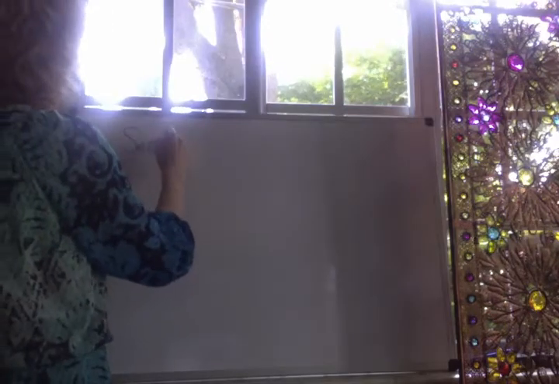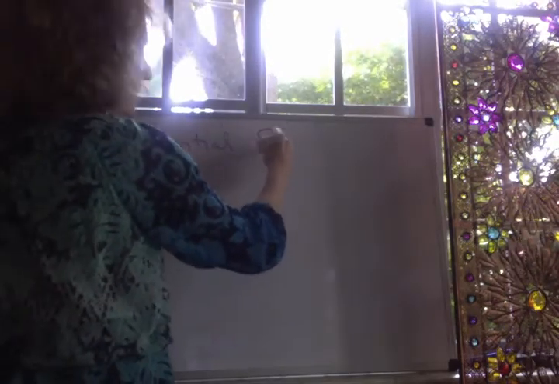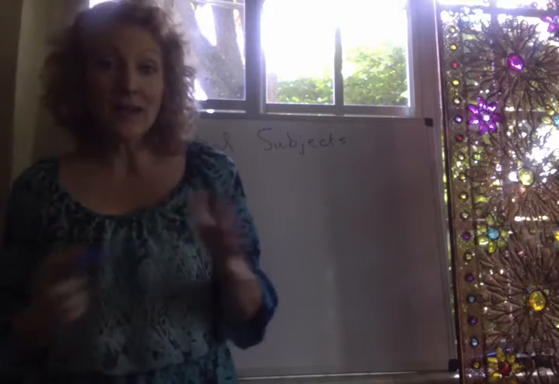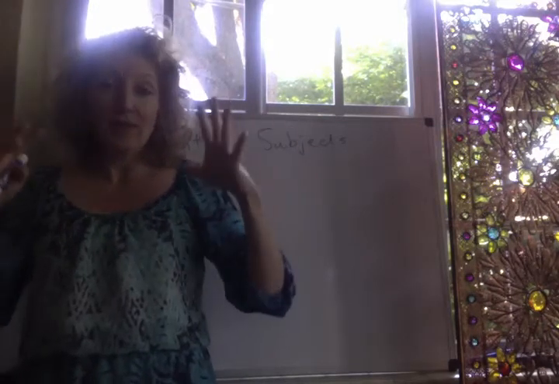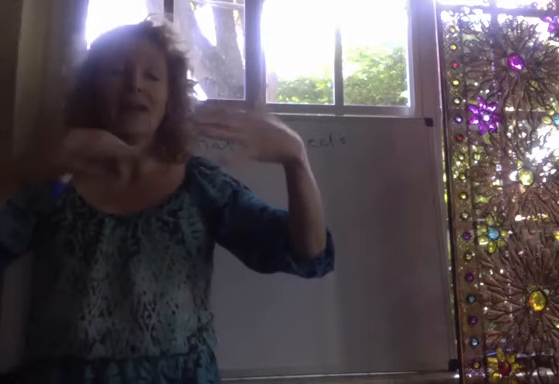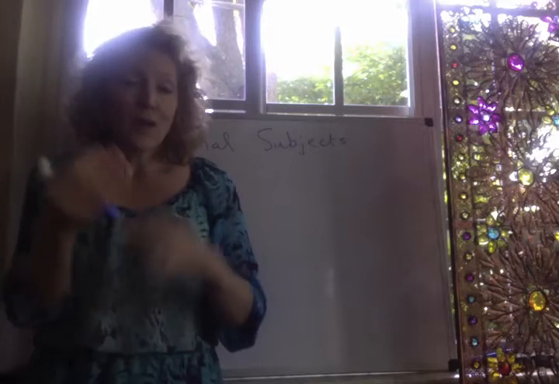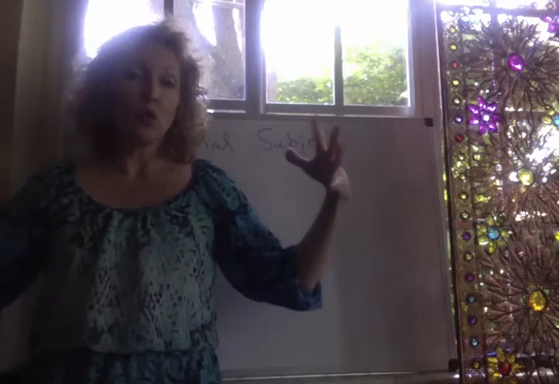We are back to continue our discussion of embedded clauses, and we're going to talk a little bit about the possibility of having an embedded clause within the subject position of the sentence. These are what we call sentential subjects. Sentential subjects just means that within a main clause, in the subject position, the subject itself is another clause. And so, of course, that's going to be an embedded clause. Why? Because it's occurring inside of the whole main clause.